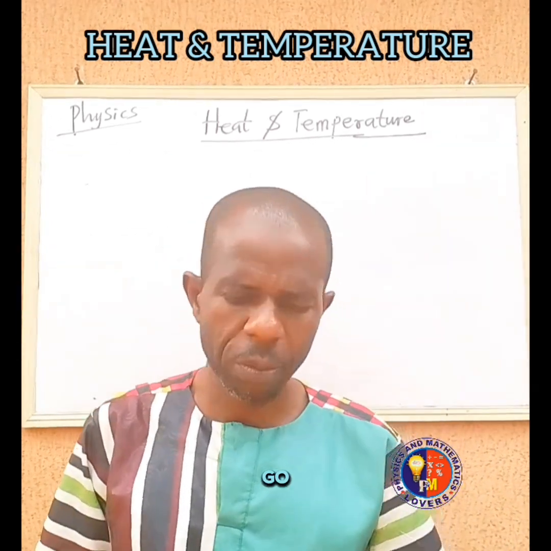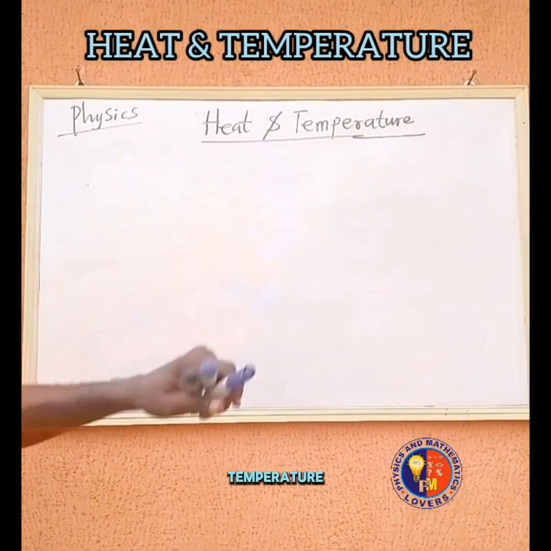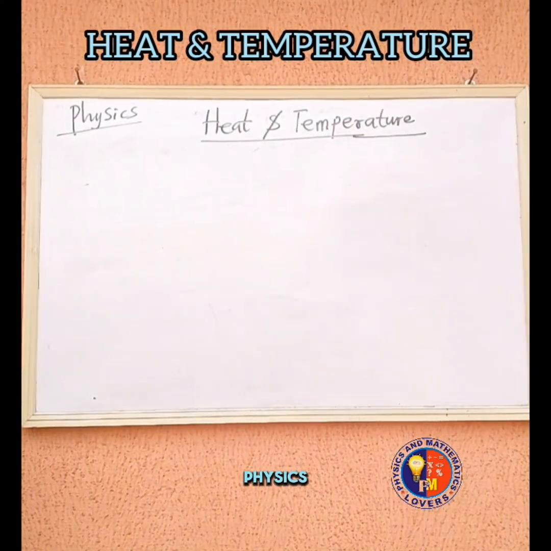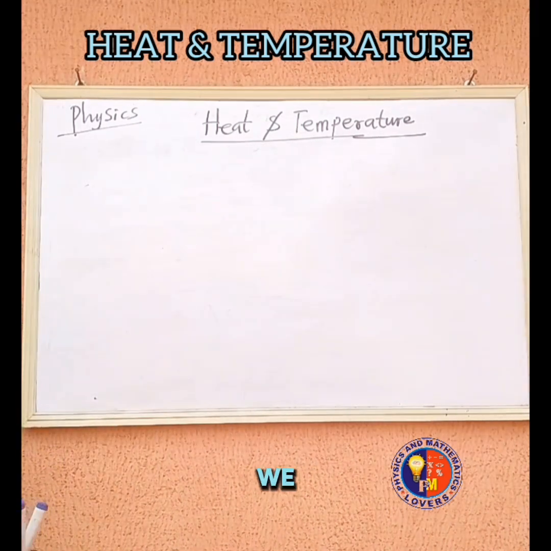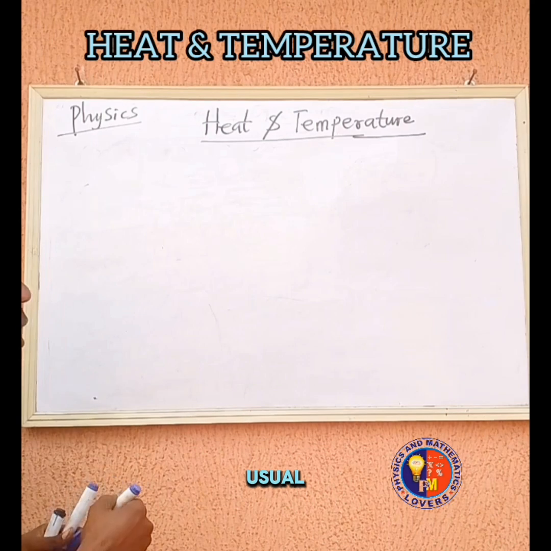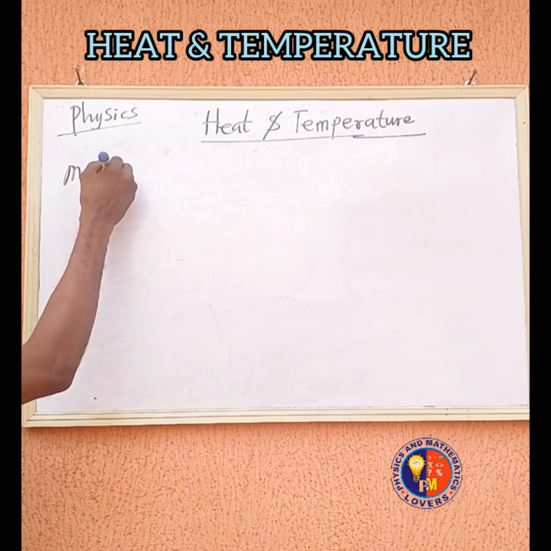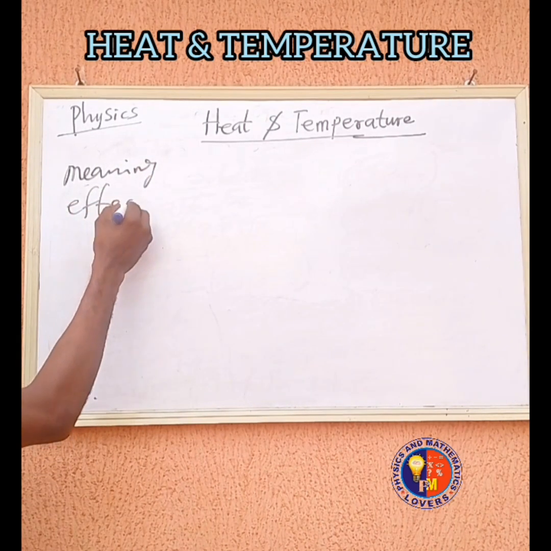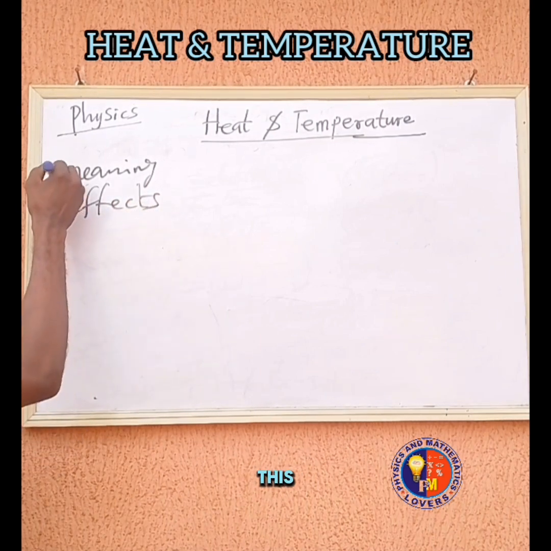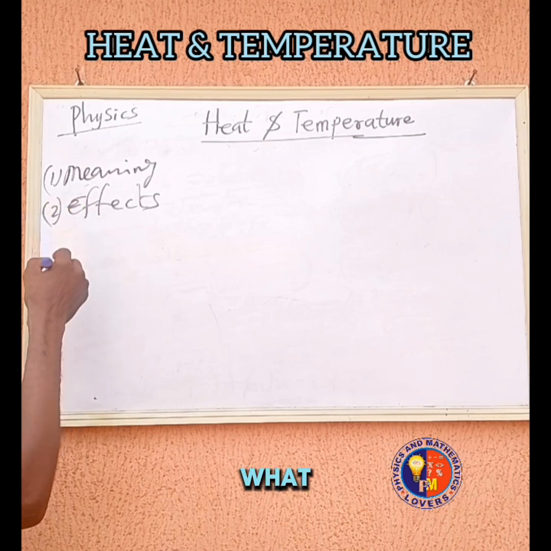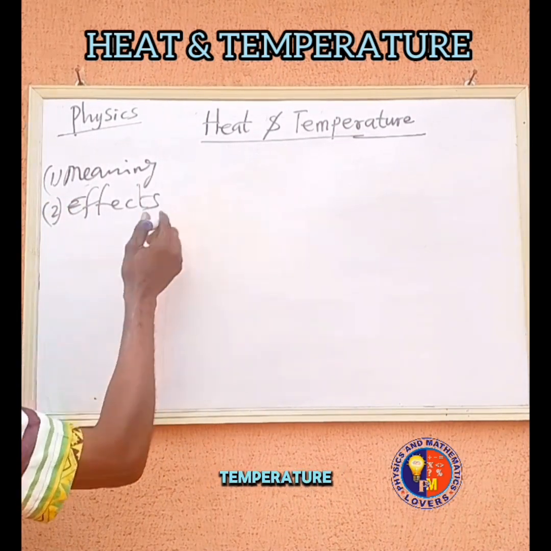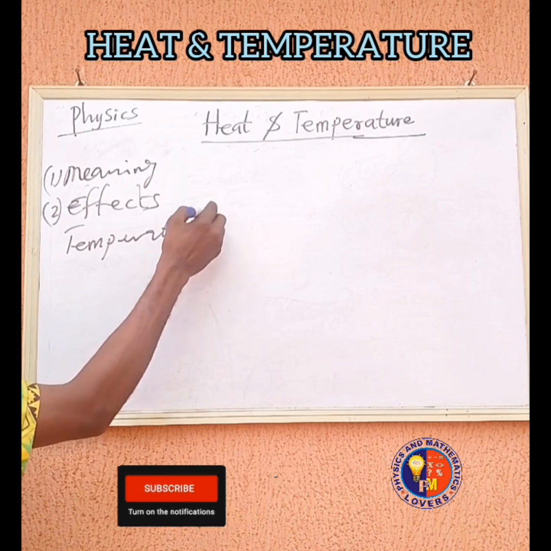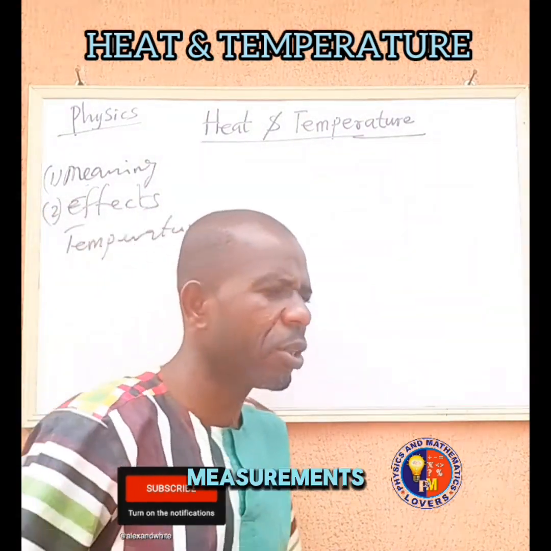All right, let's go. We look at heat and temperature. Heat, we are talking about in physics. In this topic today, we will look at the meaning, and then the effects of heat as usual. That is number one, number two. So the effect of heat: what does heat do? Then we look at temperature and its measurement.